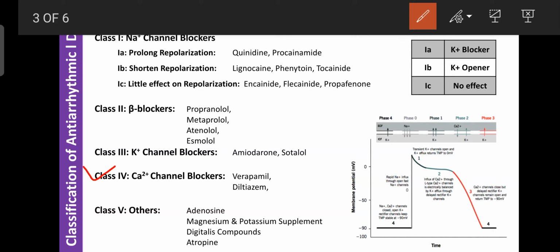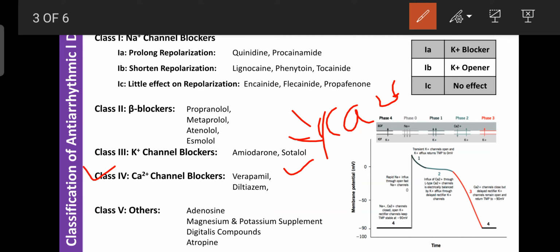And here the calcium channel blockers block the calcium channels, and due to that they block the entry of calcium inside the myocardium or cardiac cell. Due to that, they decrease the concentration of calcium in the cardiac cells. Then they are helpful to correct the heartbeat and treat cardiac arrhythmia. Examples are verapamil as well as diltiazem. So these are more popular drugs.